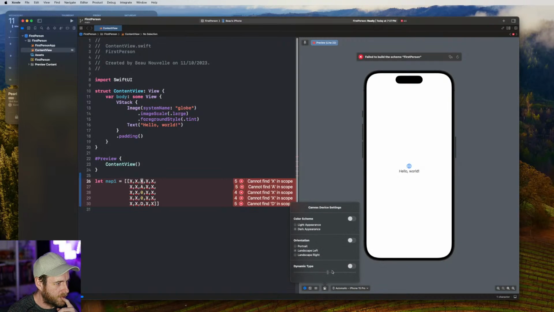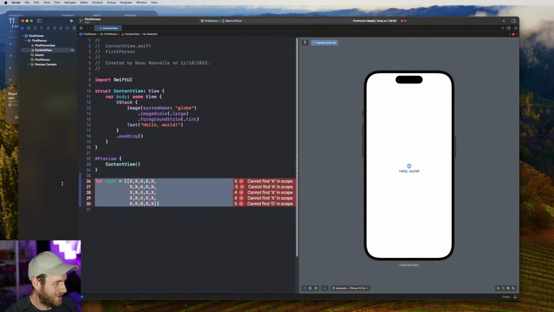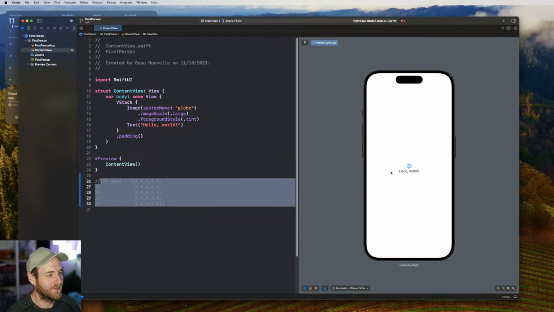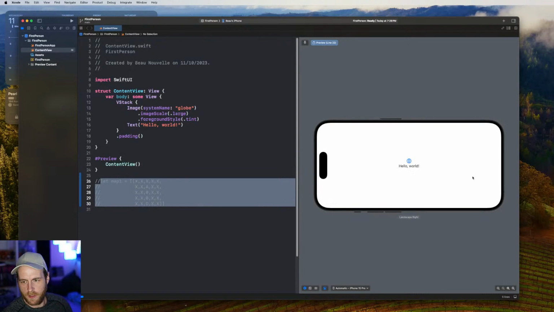So I can show you landscape. Oh, let's turn that on. Is it not... Oh, come on. Oh, because I've got this in there. Okay, hang on. Okay, let's see it do its thing. Come on, reload, and we'll do a rotation. Hopefully. Yeah, cool. So you can kind of see my cursor here.